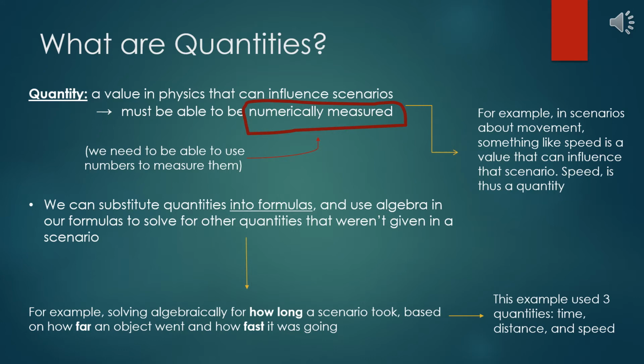We could then use formulas to solve for what we want using algebra. This idea of solving for quantities is really the heart of physics, and it helps us understand the world around us, though specifically solving for a quantity is the thing mentioned in a separate video, because that is a different idea in itself. Thus, to recap, a quantity is a measurable value in physics that we use to find other such values in a scenario.